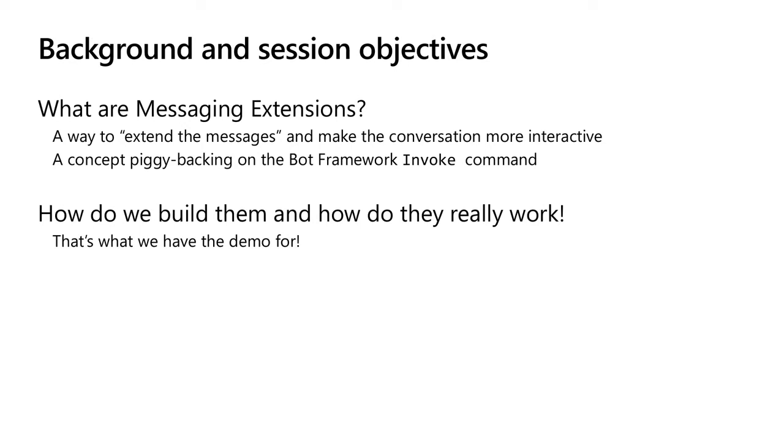So essentially, to build a message extension, you need to create a bot first, but you don't have to create a bot that you chat with. But you need to register that one in Azure, etc. So how do we build them, and how do they really work? Because I think this is the interesting thing. And you can do quite a lot of things if you understand what's actually being sent back and forth between the client and your application.